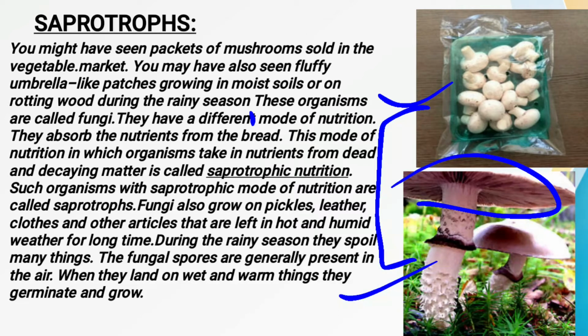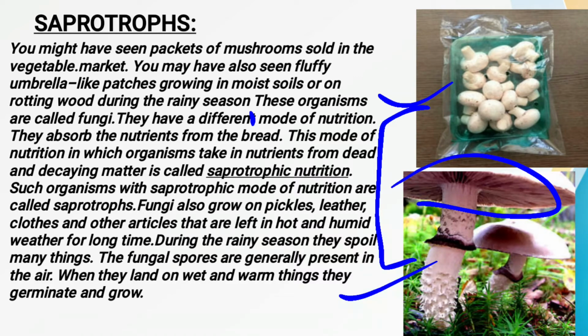That's why the kind of nutrition which is found in these plants is called the saprotrophic mode of nutrition. So what is the saprotrophic mode of nutrition? The mode of nutrition in which the organisms fulfill their requirements from the dead and decaying matter. They are not taking nutrients from any kind of animals or plants, etc. Whatever the dead and decaying matter is here, from that only they are fulfilling their requirements.